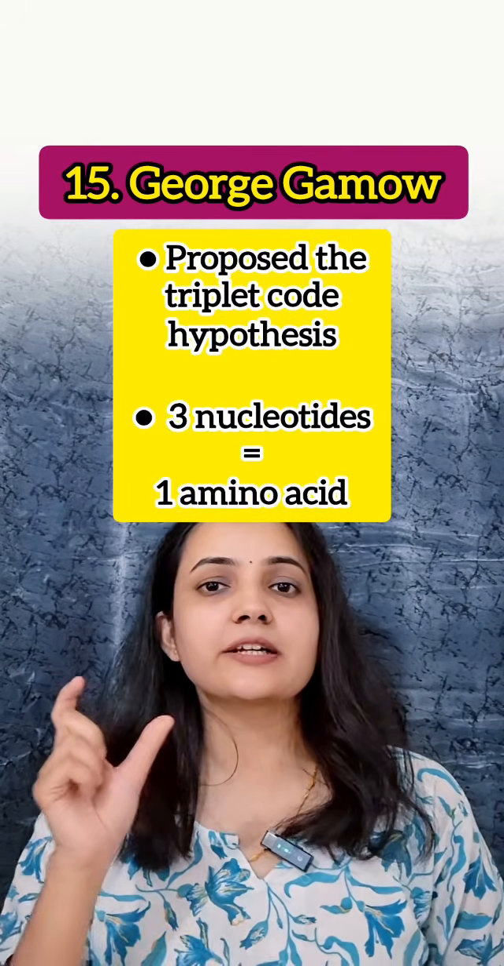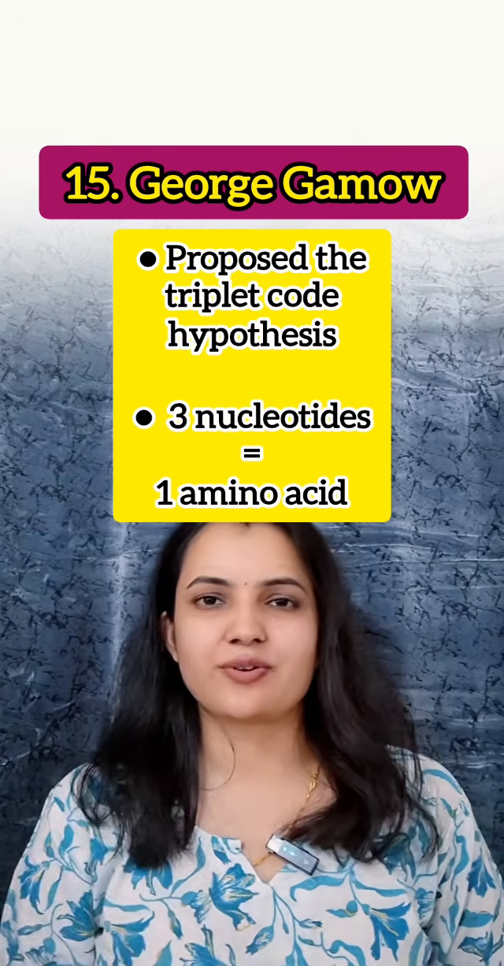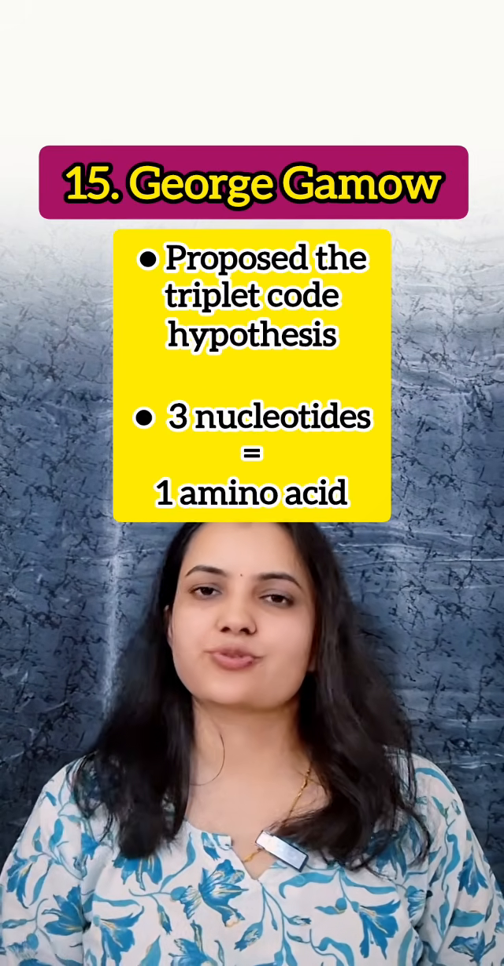Next scientist is our George Gamow. What did he do? He proposed the triplet code hypothesis. He said 3 nucleotides always represent 1 amino acid. Genetic code का जो basic idea था यहीं से शुरू हुआ था.